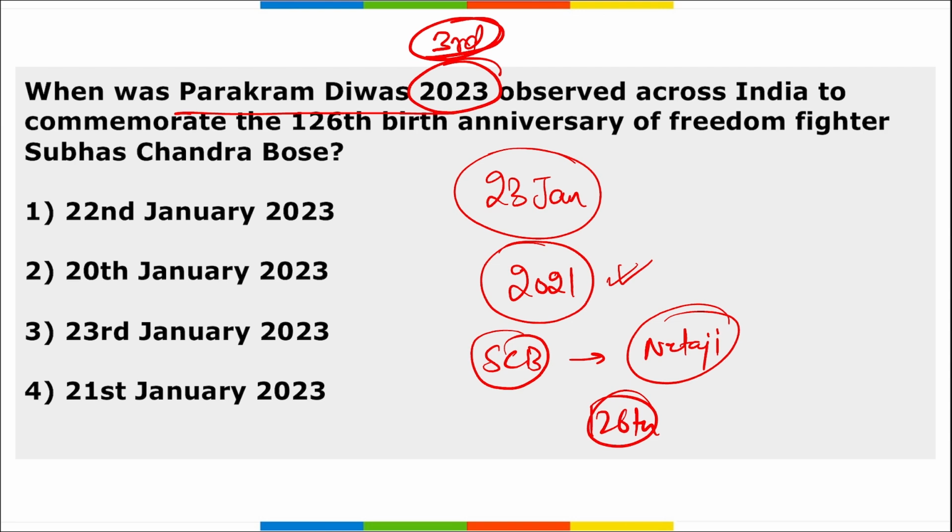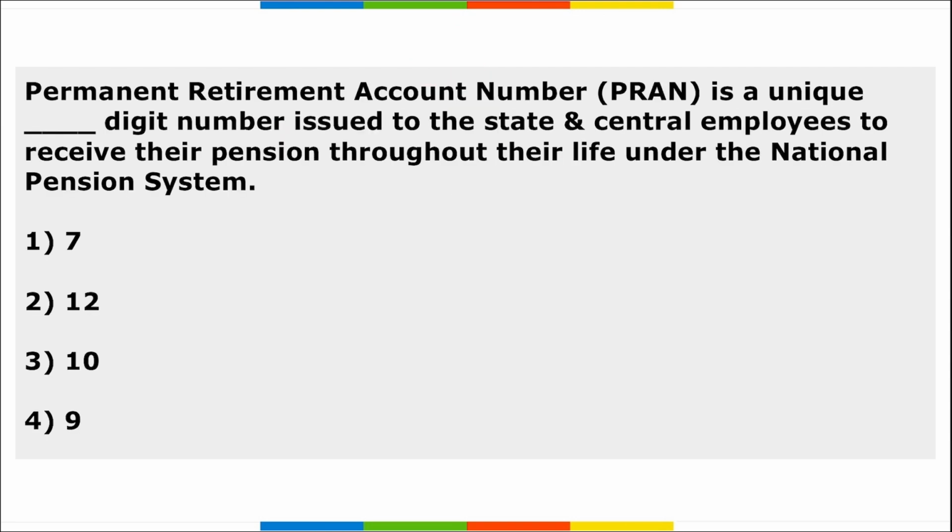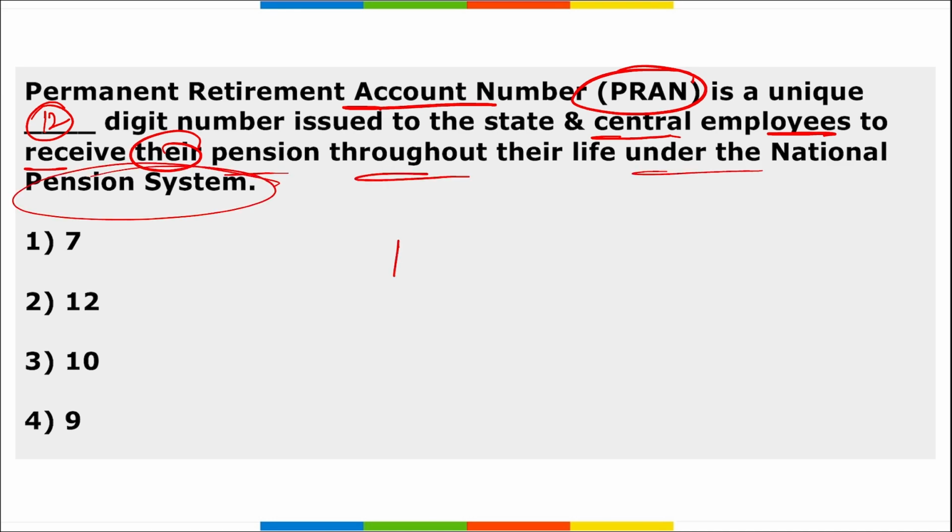Next is, Permanent Retirement Account Number, that is PRAN, is a unique how many digit number? This is a 12-digit number that is issued to state and central employees to receive their pensions throughout their life under the National Pension System. So PRAN can be asked, what is the full form? Permanent Retirement Account Number. This is a 12-digit number, and it will be issued to central employees, where they will be getting their pensions throughout their life. So correct option is option 12.